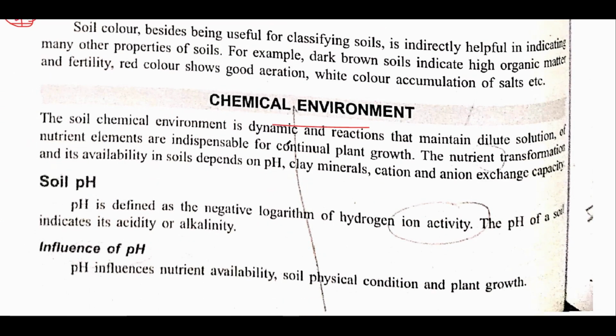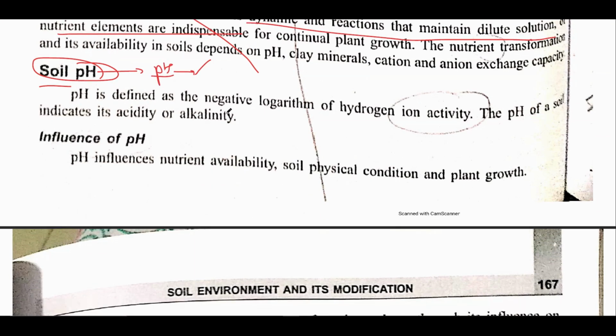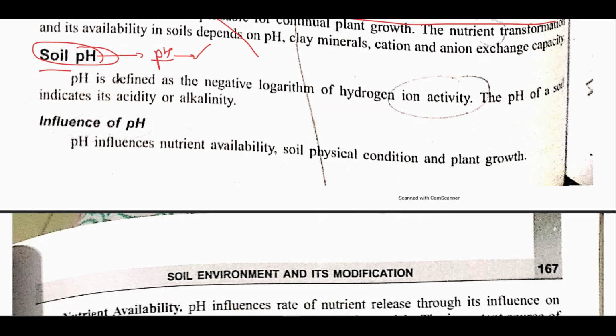After that, chemical environment. See, what is chemical environment? This is just a basic thing, that it is a dynamic reaction that maintains the dilute solution of nutrient elements. This is not important. After that, pH. Soil pH is very important. By the way, the term pH was given by whom? This is again a question for you, that the term pH was given by whom.